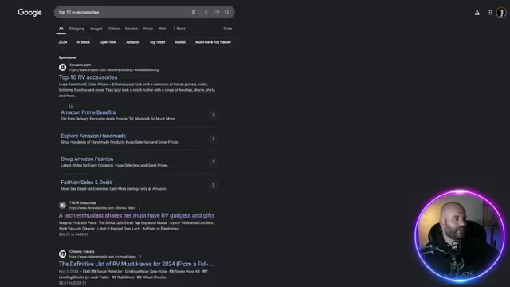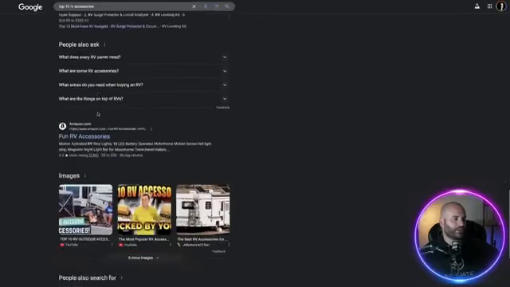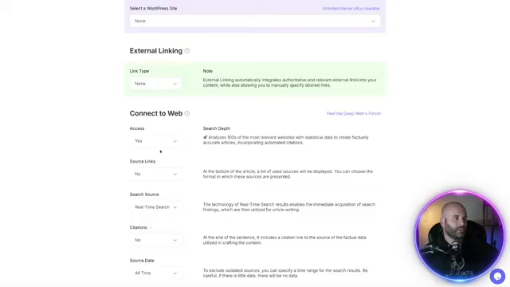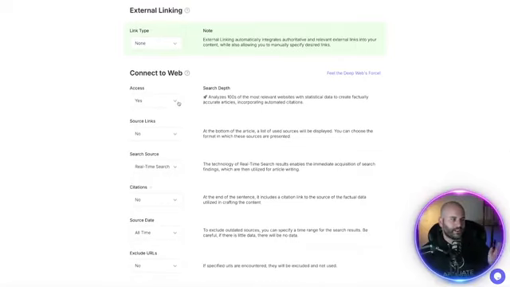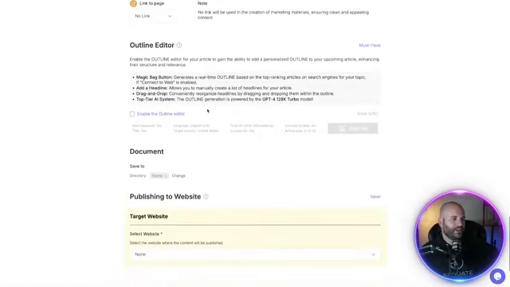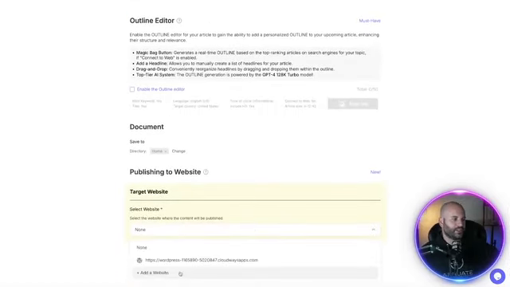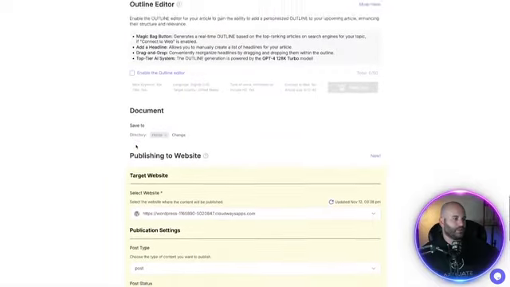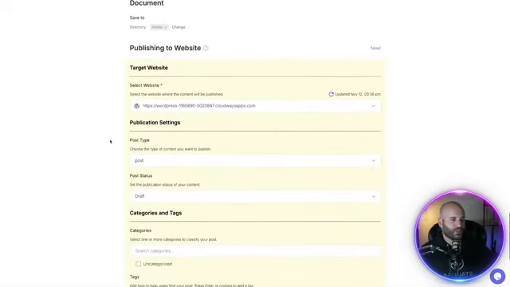So if you jump over here, it's going to start looking over all these articles in the search term, and it's going to pull it in to use as data for your own blog. Now, because I know I didn't already do this, I'm going to switch that over to none. And then down here, you can actually publish this to a site, right? Super cool. So what that means is if you do set up your WordPress website, you can now use this and with the click of a button, publish it over. I'm going to share with you how that works.